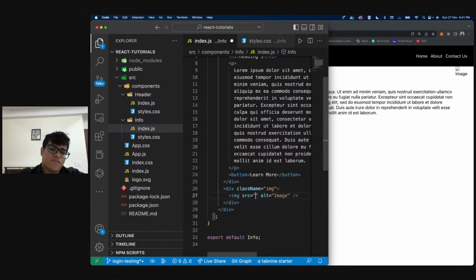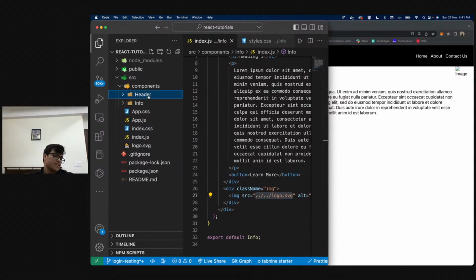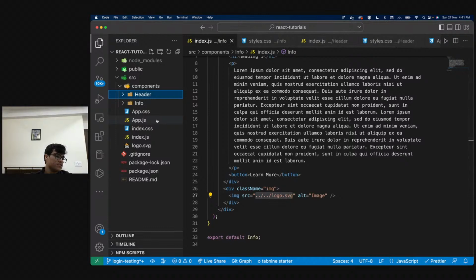Okay. So now, as you can see, this should have worked ideally if this was HTML and CSS, right? But as you can see, this is not working. Our image is not being shown. So how do we import images in React?